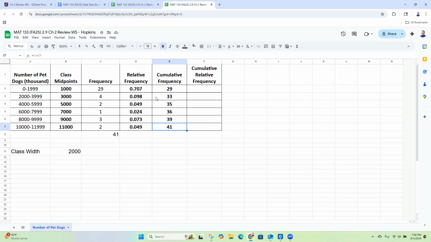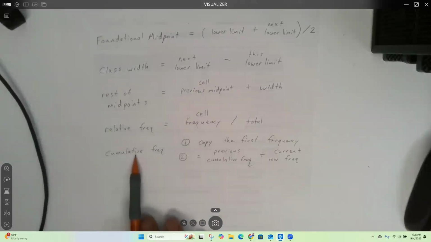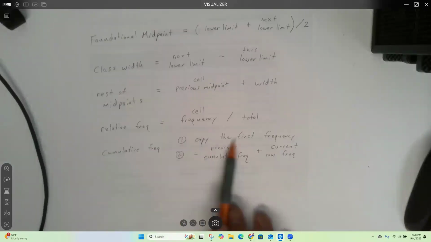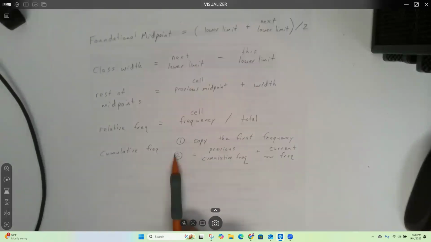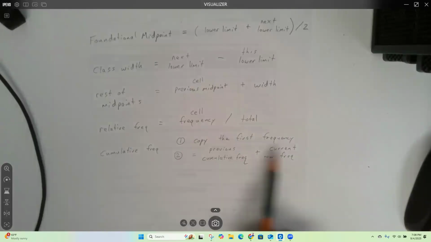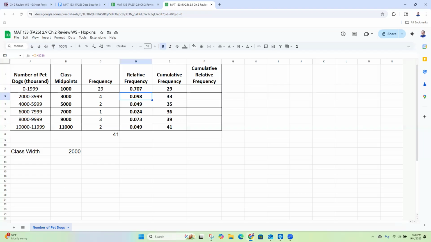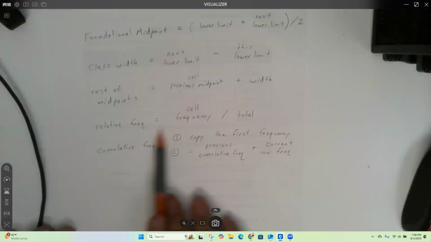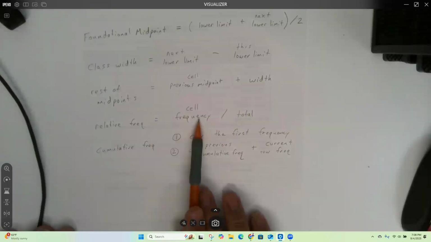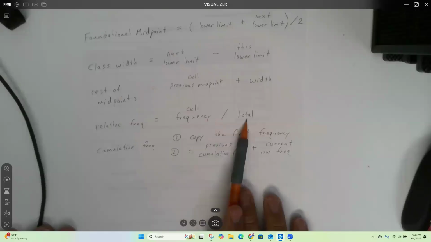So you're taking your relative frequencies and adding them up. So you're adding everything from that row and below. Since it's cumulative, you can do it the same way with the same steps that we did for cumulative frequency, where you did 2 steps. You copy the first relative frequency, and then you do the previous cumulative relative frequency plus the current row's relative frequency. Or since it's relative, you can do it the way using the formula we did for relative, where you do equals and then you do the cumulative frequency divided by the total.